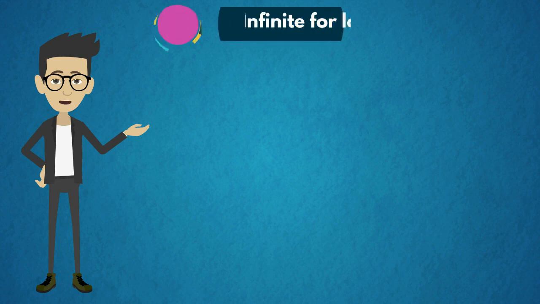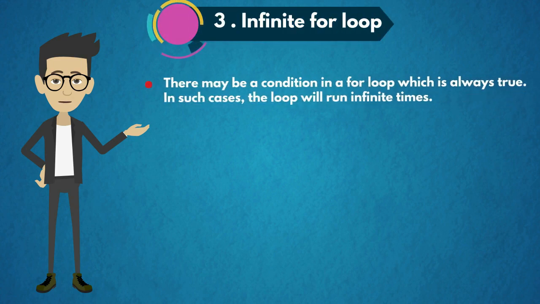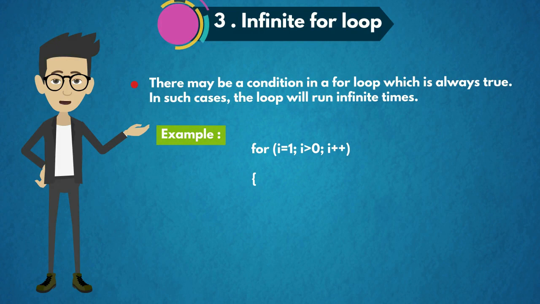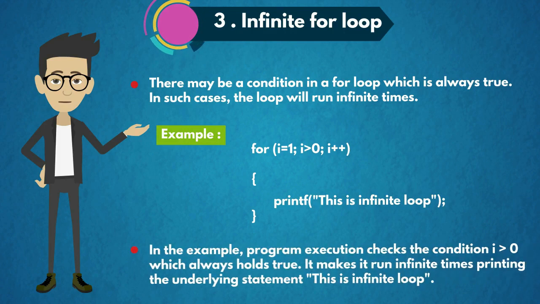The third type is infinite for loop. There may be a condition in a for loop which is always true. In such cases, the loop will run infinite times. For example, for (i=1; i>0; i++) printf("This is infinite loop"). In the example, program execution checks the condition i greater than 0, which always holds true. It makes the loop run infinite times, printing the underlying statement: this is infinite loop.